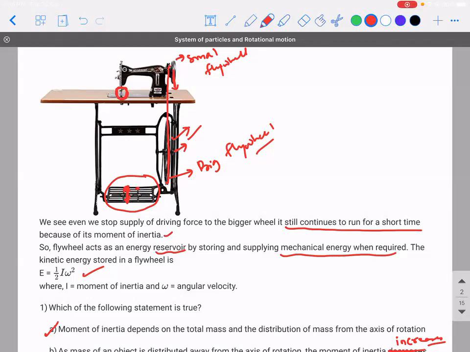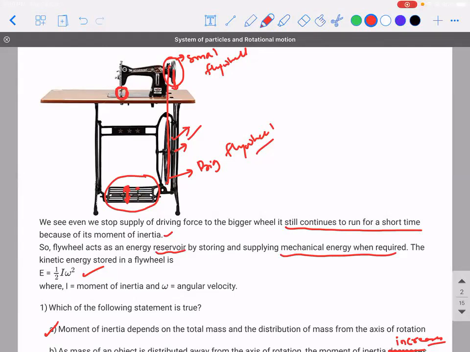Does that make sense? To stop it immediately, to have a control of applying brake, because there is no brake here. Like if you think of a car, in the center, whatever you have is a brake. The center pedal is a brake. But the smaller flywheel is there. No, this will act as a brake for this. So whenever they want, they will try to stop it. Okay. You're able to understand.